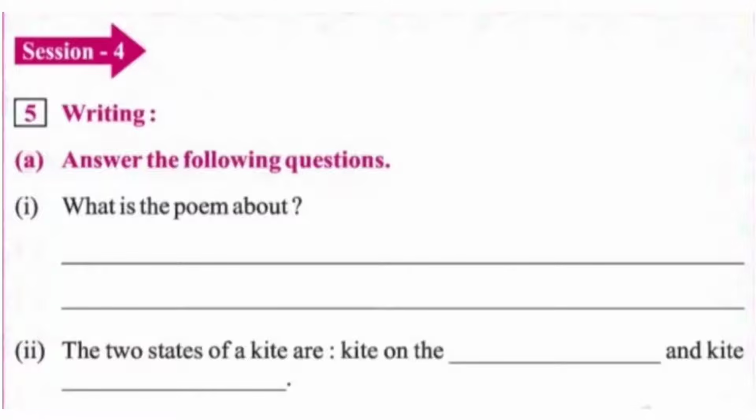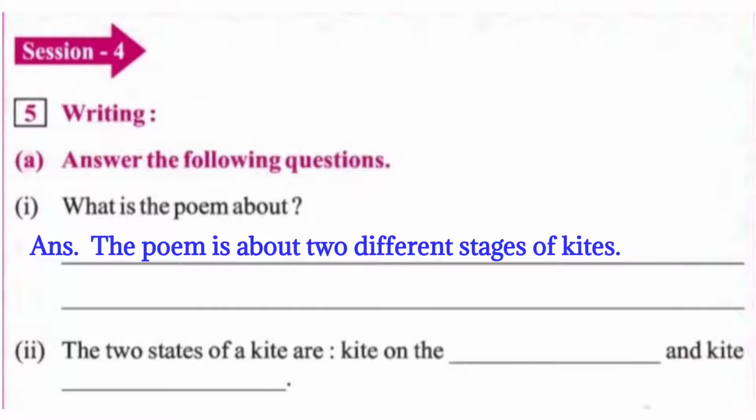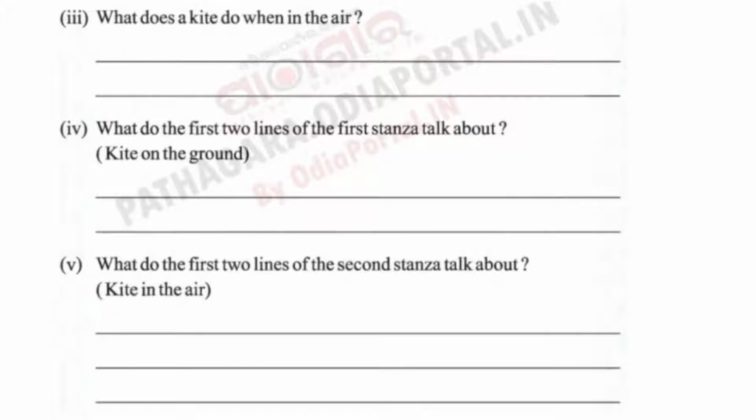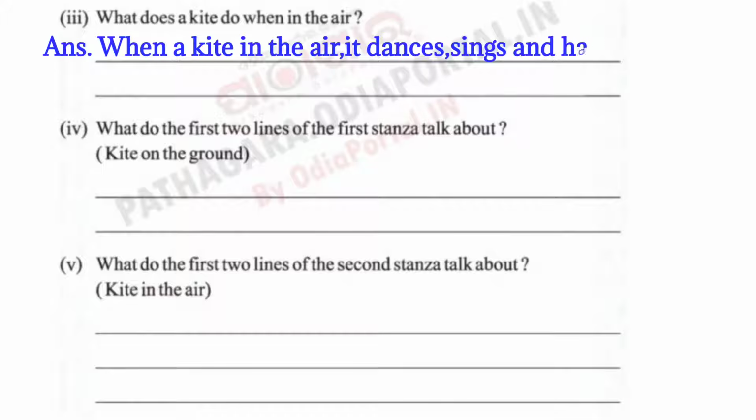What is the poem about? The poem is about 2 different stages of kites. The 2 stages of a kite are kite on the ground and kite in the air. What does a kite do when in the air? When a kite is in the air, it dances, sings and happily plays around.